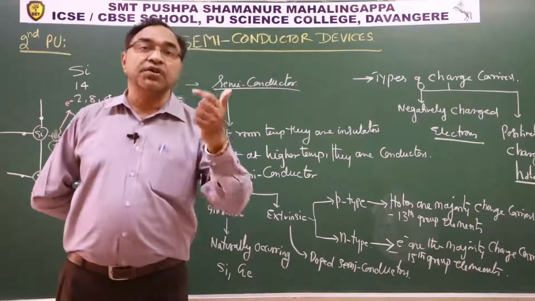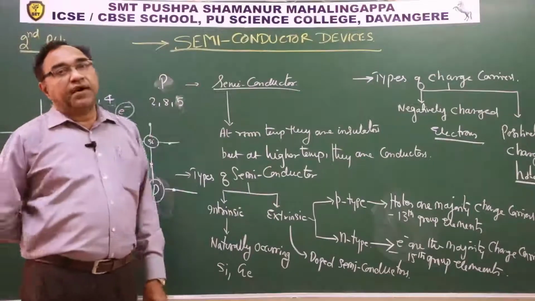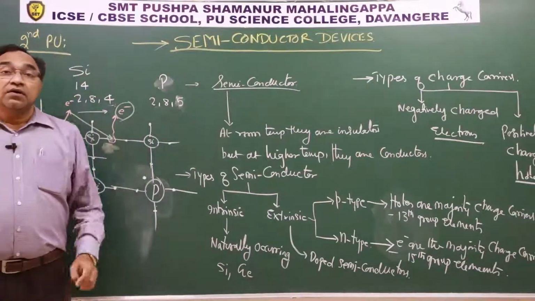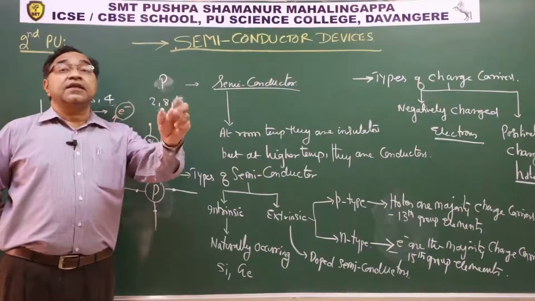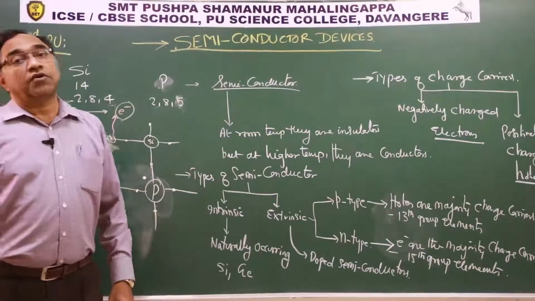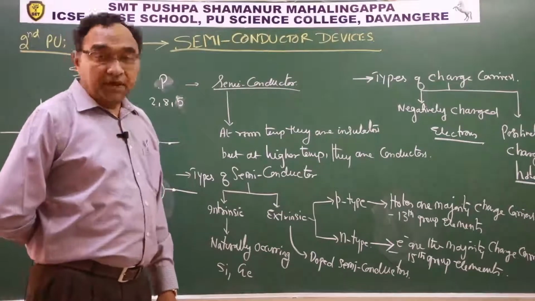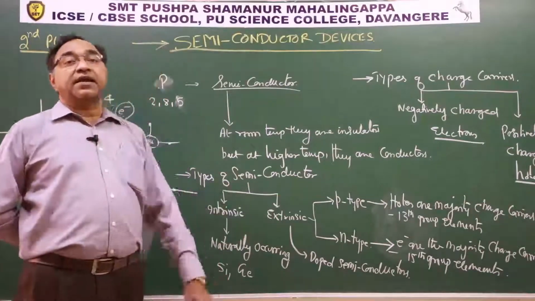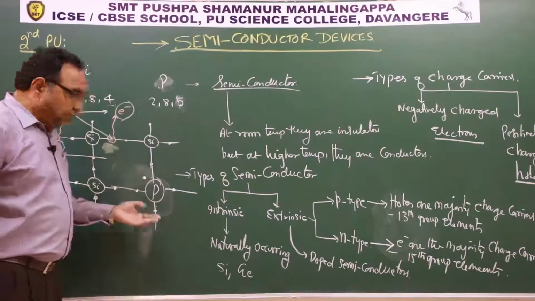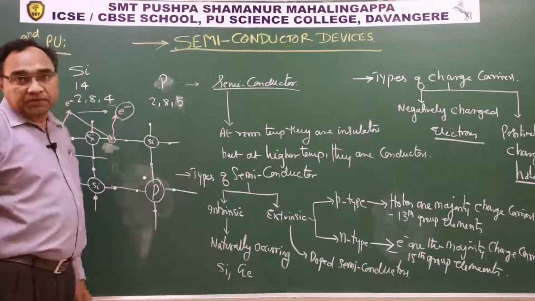We can convert that into coulombs. So you can imagine the kind of conductivity increase that can happen. We can calculate the increase in the strength of the current that can be achieved. See, this is the benefit of doping.